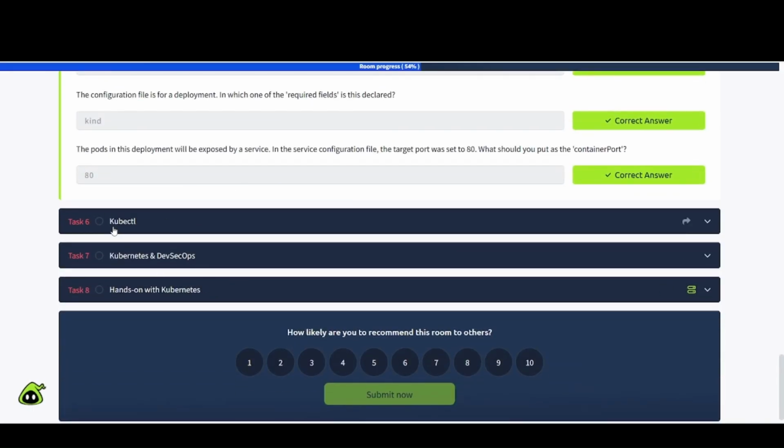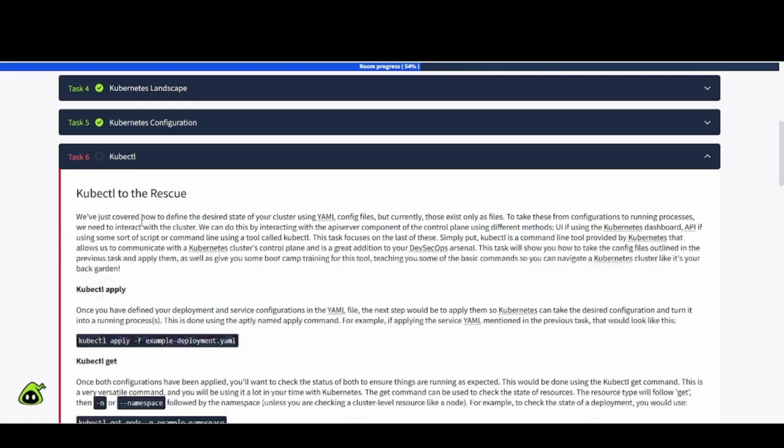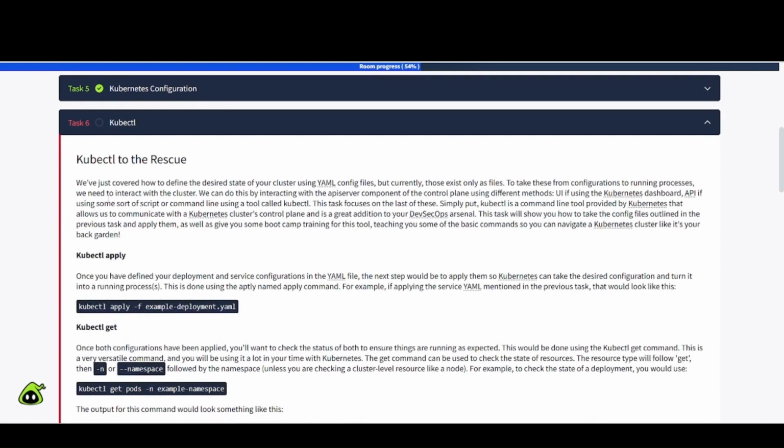Task number 6, kubectl. kubectl to the rescue. We've just covered how to define the desired state of your cluster using YAML config files, but currently those exist only as files. To take these from configurations to running processes, we need to interact with the cluster. We can do this by interacting with the API server component of the control plane using different methods.